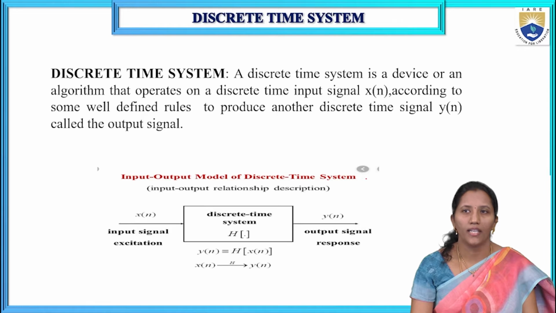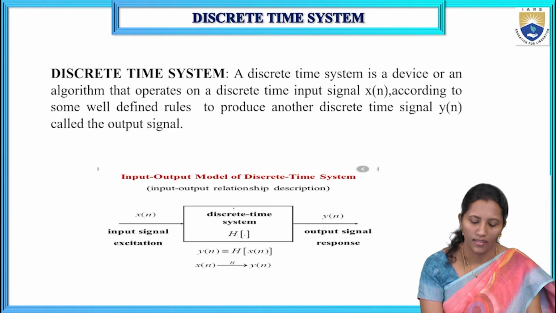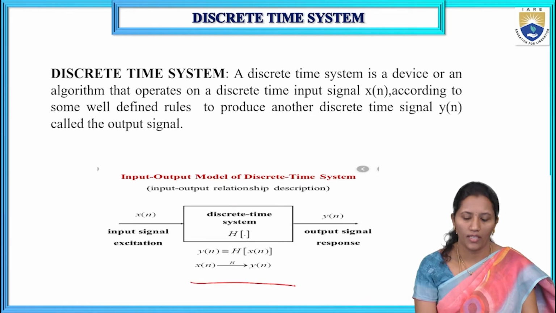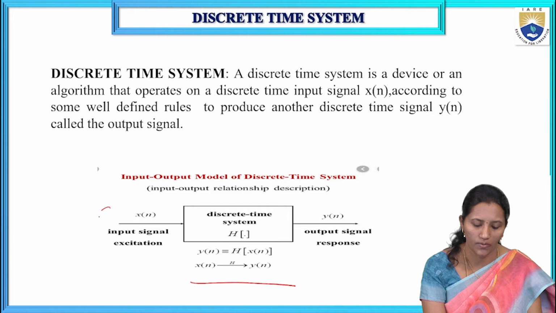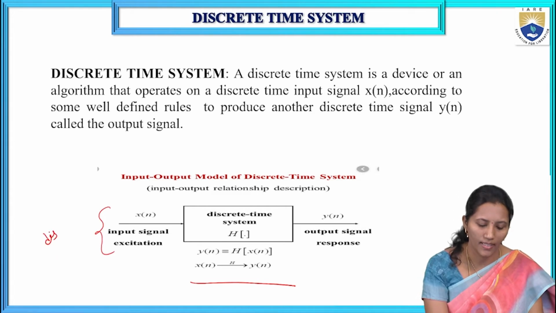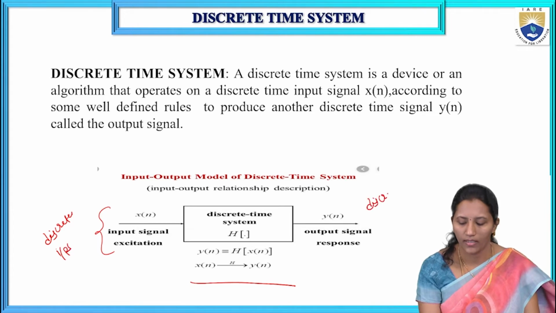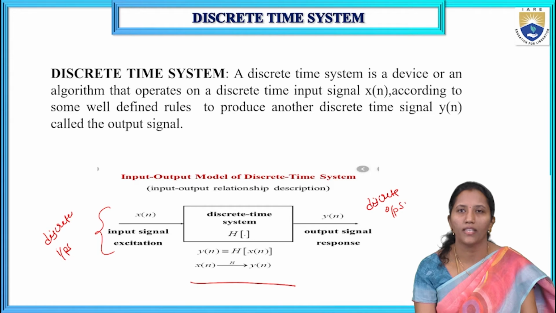Discrete time system. A discrete time system is a device or an algorithm that operates on a discrete input signal x of n according to some well-defined rules to produce another discrete time signal y of n called the output signal. So here we are going to give only discrete inputs and we are going to get discrete outputs for the discrete time system.